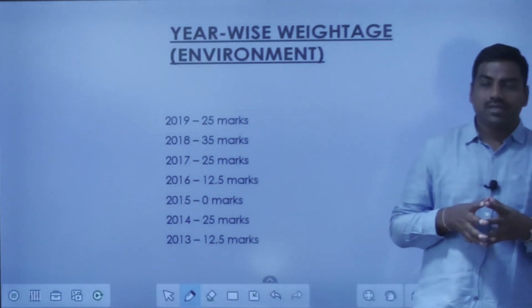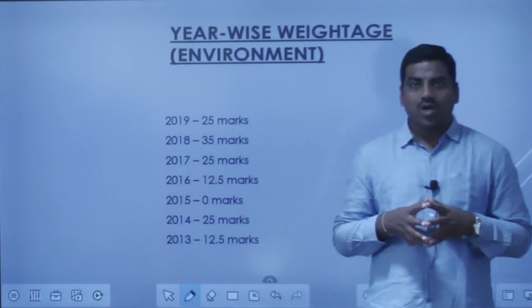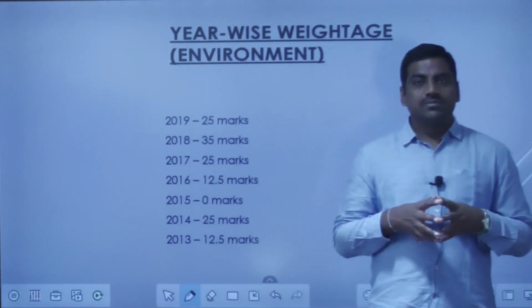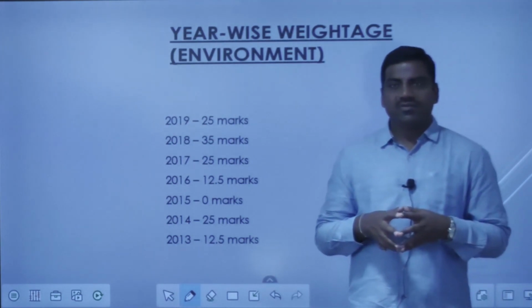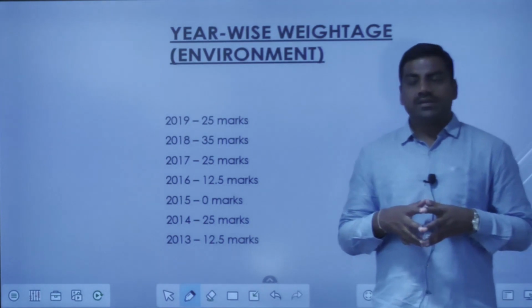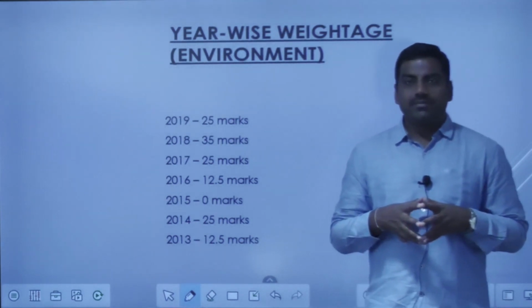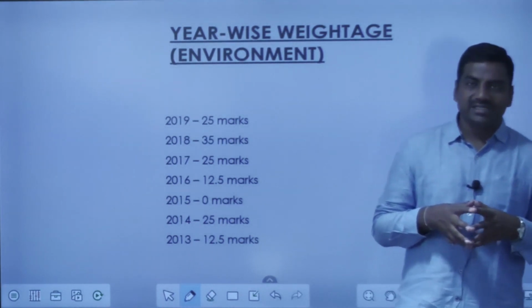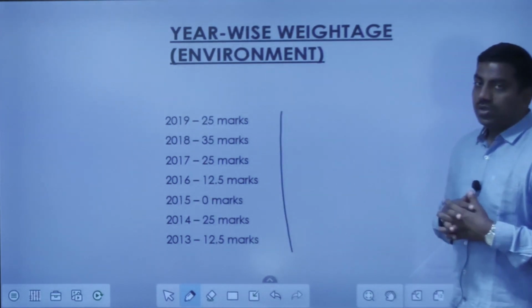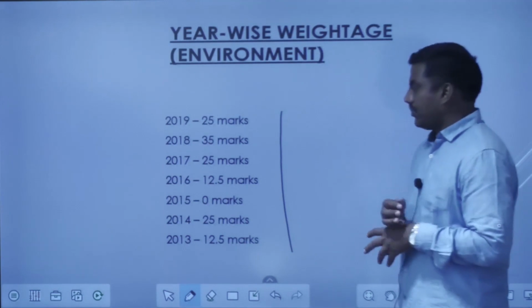So we have seen 20 questions from environment. Or if you take agriculture, science and technology, geography and environment together, we are seeing 45 questions from these areas. So if you consider the strict environment part in the mains examination, these are the weightage that has been given to the environment part.